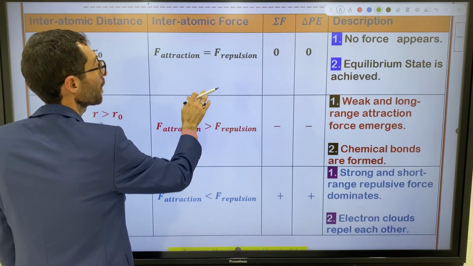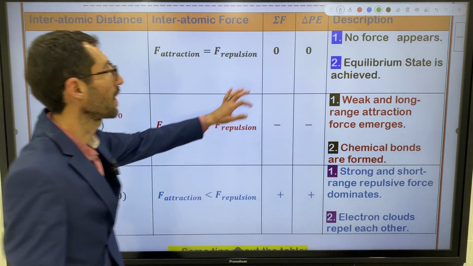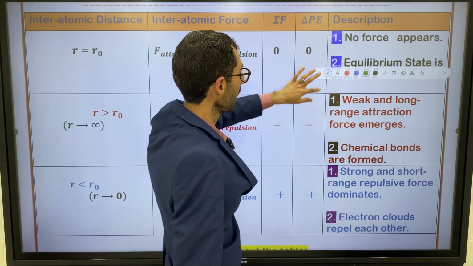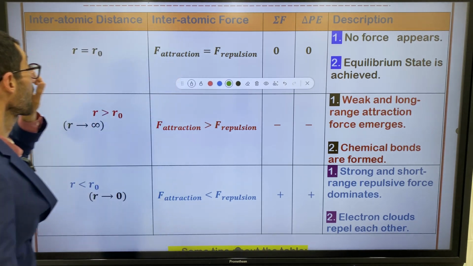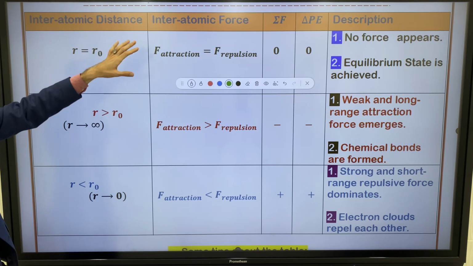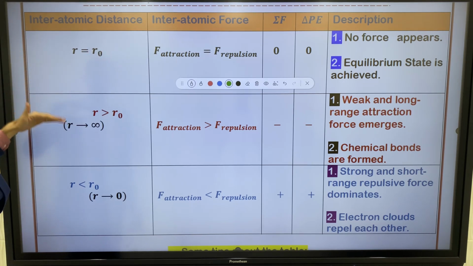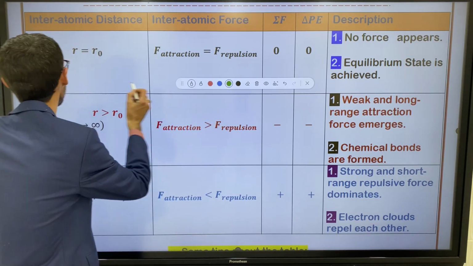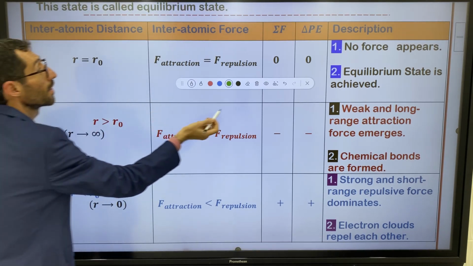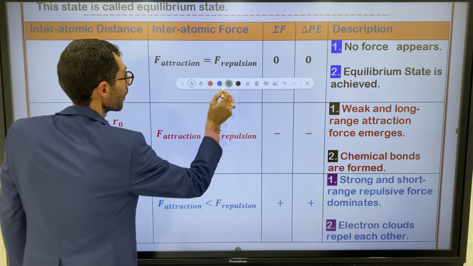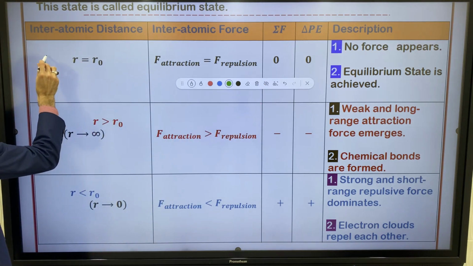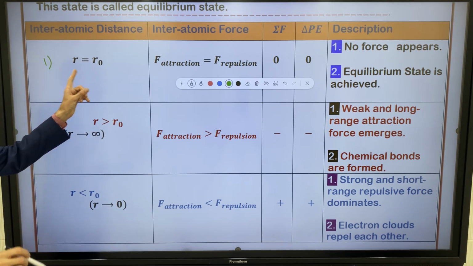I prepared the table for you for better understanding. Let me read the table for you. Actually, regarding interatomic distance, we have three cases here. Let's say the first case, number 1: R is equal to R naught.